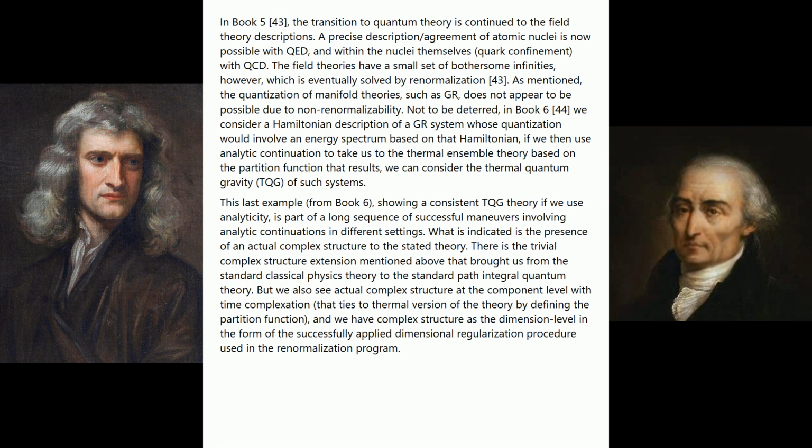This last example, from Book 6, showing a consistent TQG theory if we use analyticity, is part of a long sequence of successful maneuvers involving analytic continuations in different settings. What is indicated is the presence of an actual complex structure to the stated theory. There is the trivial complex structure extension mentioned above that brought us from the standard classical physics theory to the standard path integral quantum theory.